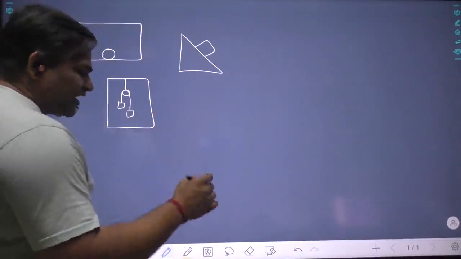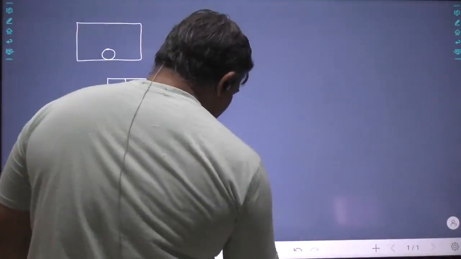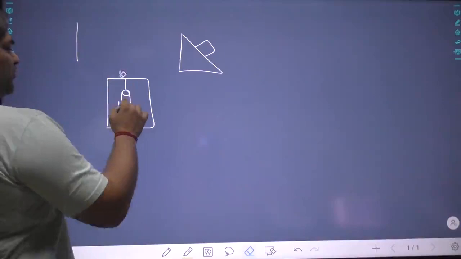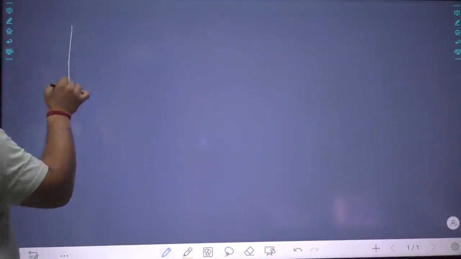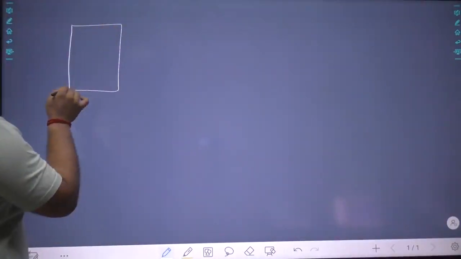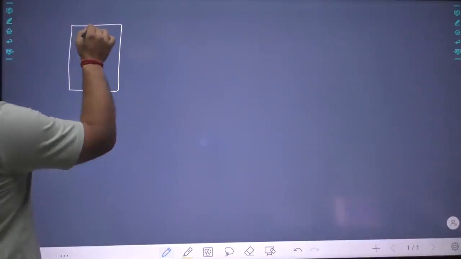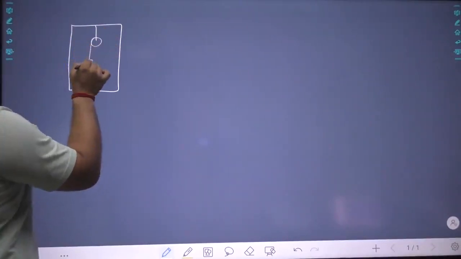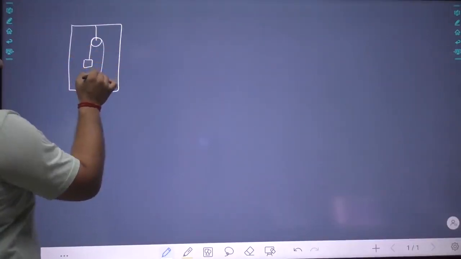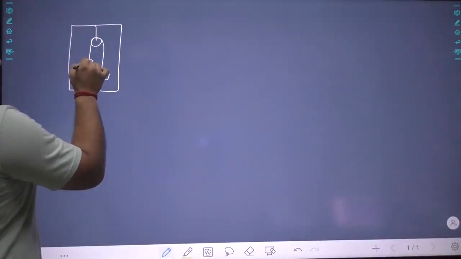Let us start doing some questions based on this, and I want you all to understand. Suppose there is a lift, and in that lift we have a simple Atwood machine like this. This is mass M1.